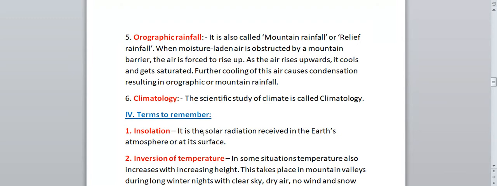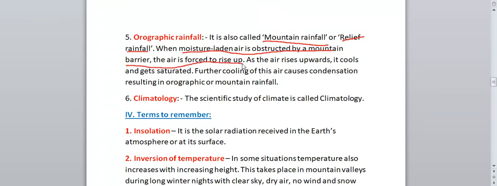Next we have orographic rainfall. So what is orographic rainfall? It is also called mountain rainfall or relief rainfall. This you can write: when moisture laden air is obstructed by a mountain barrier, the air is forced to rise up. Whenever the air carries some moisture, it will be obstructed by the mountain barrier.